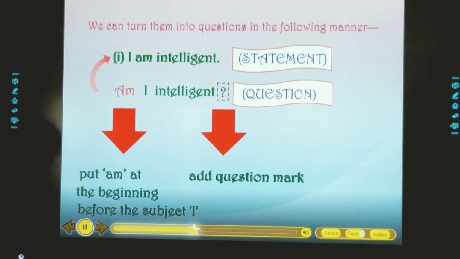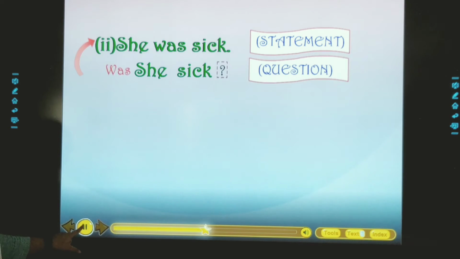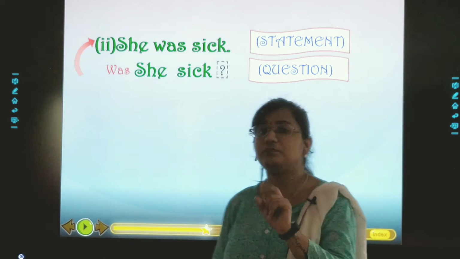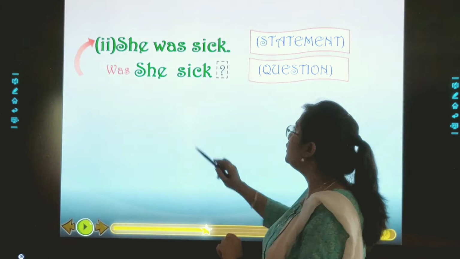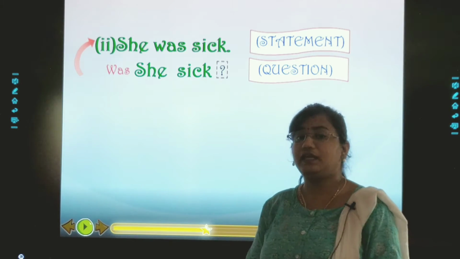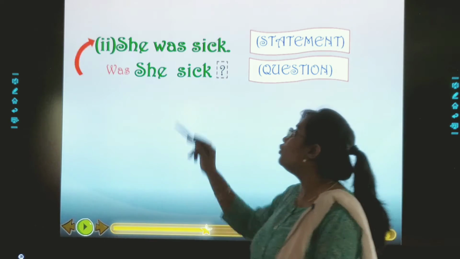Add question mark. She was sick. Statement. Was she sick? So over here, see the simple sentence or the statement. She was sick. वो बीमार थी. And what has happened over here?